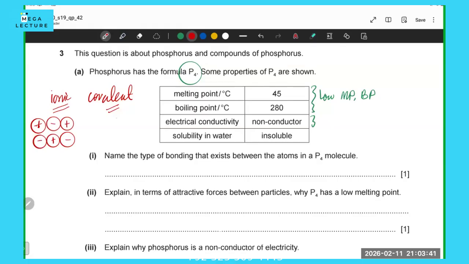In covalent, P4 is a non-metal, so that's probably going to be covalent. Covalent molecules have a simple molecular structure, and they have weak intermolecular forces between them. So it is going to be covalent because it's phosphorus atoms that are bonded together. That's going to be covalent, right?